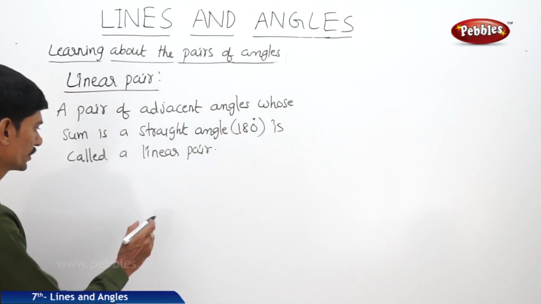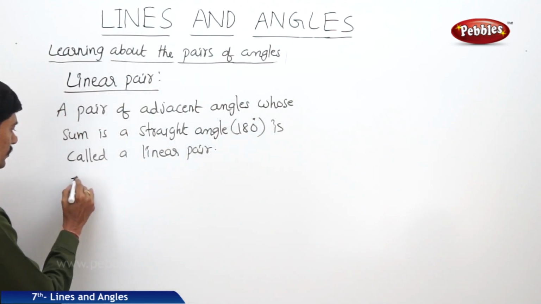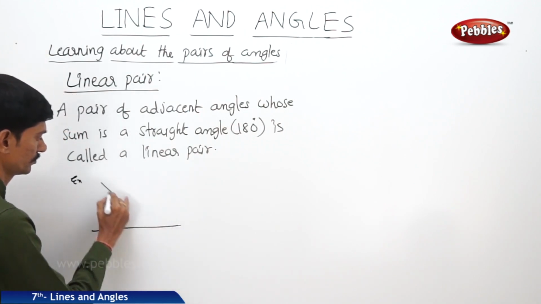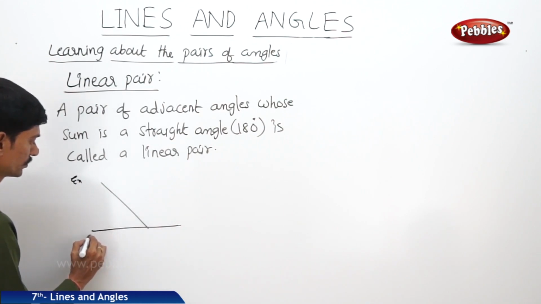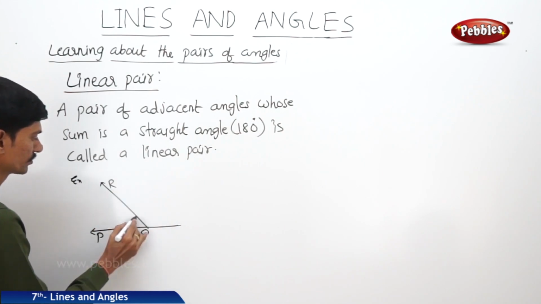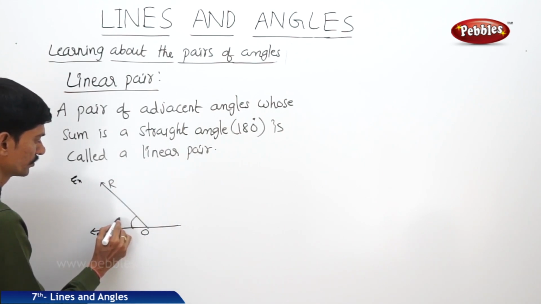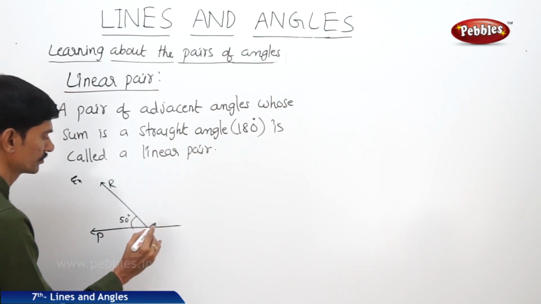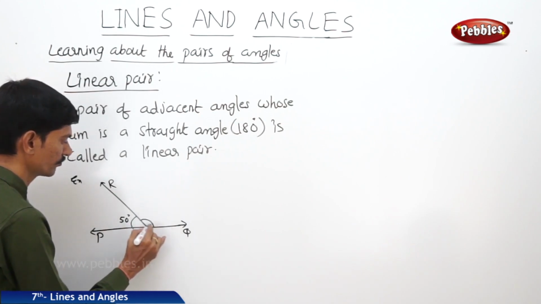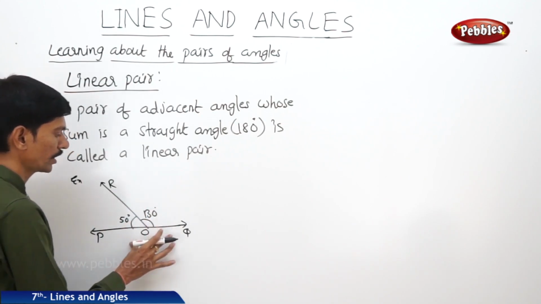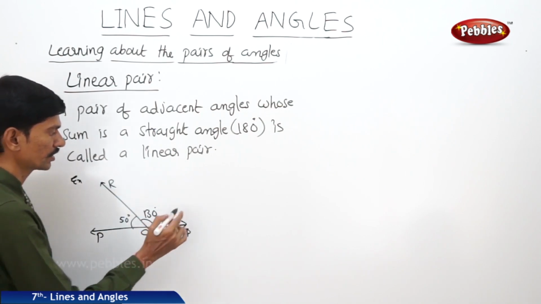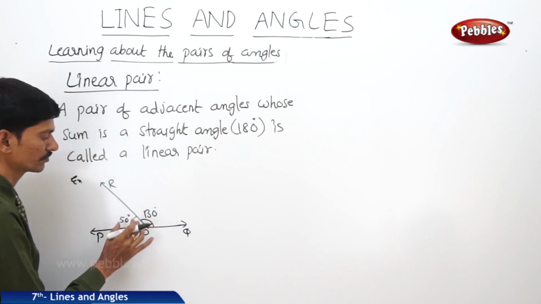Now let us see with an example what is a linear pair. Angle POR is 50 degrees and angle QOR is 130 degrees, and these two angles have a common vertex O and a common arm OR. So these two are adjacent angles and the sum of these two angles is 180 degrees.